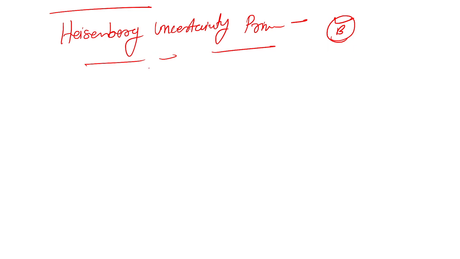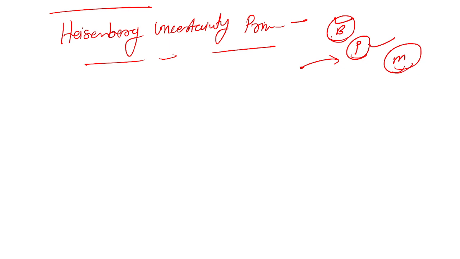It says that when a particle is in motion, we cannot measure the position and momentum of that particle simultaneously. If we are measuring the position of that particle very accurately, we cannot simultaneously measure the momentum of that particle with absolute accuracy.